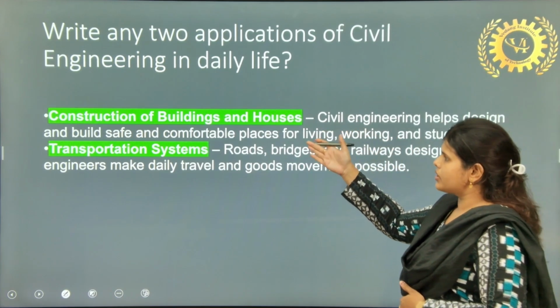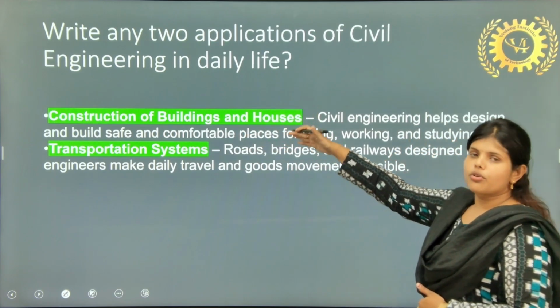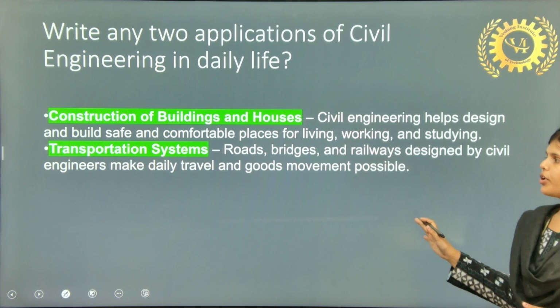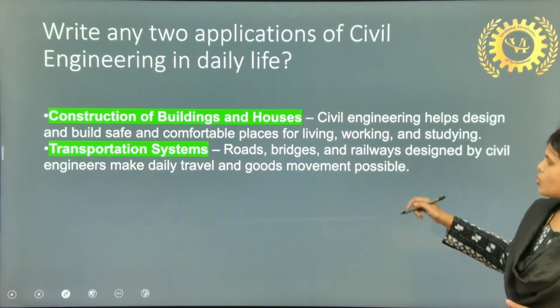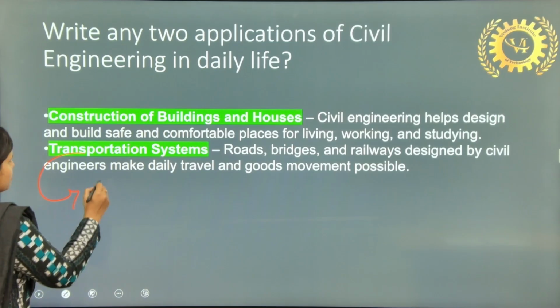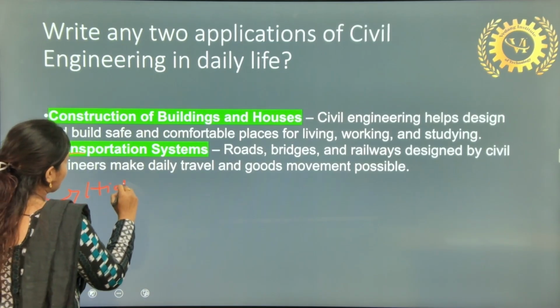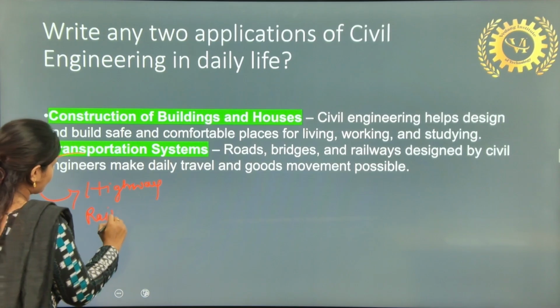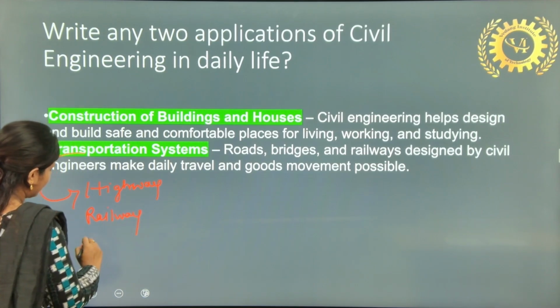So the civil engineers focus on construction of buildings and houses, or your second point will be transportation system. Here you can add that the transportation system comes under 3 types: highway, railway, airway.